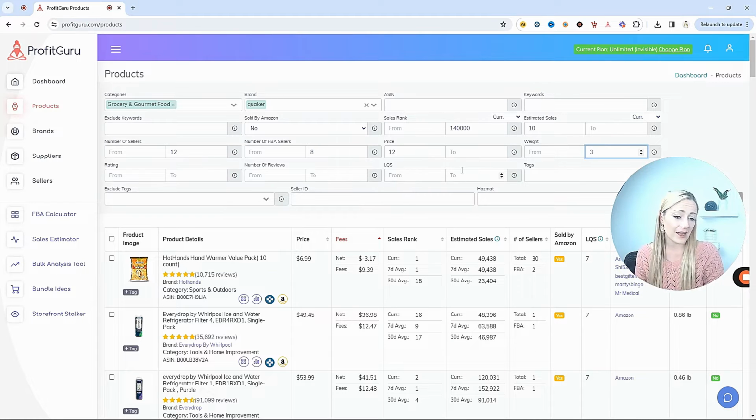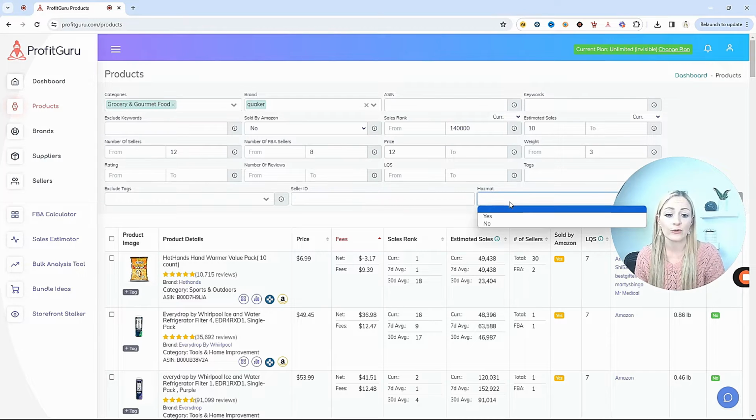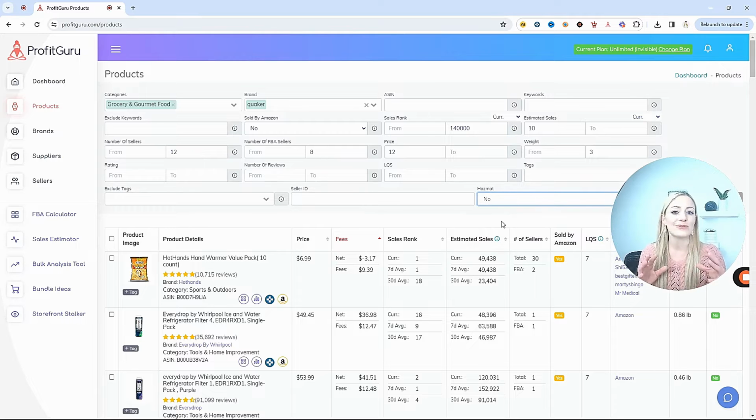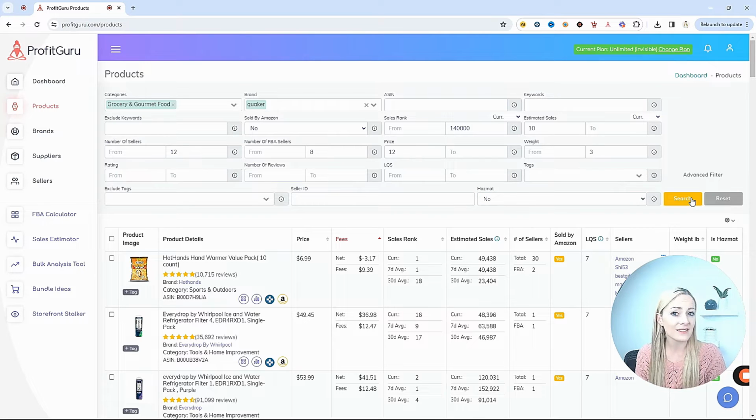And then depending on the category, especially if you're in health and beauty, if you are doing FBA, you cannot sell hazmat products unless you go through Amazon's training. So if you don't have that and you want to FBA your products and send them to the Amazon warehouses to sell, then I just like to put no here, make sure I'm not seeing any listings that are hazmat. Now let's hit search and see how many Quaker products it pulls up.